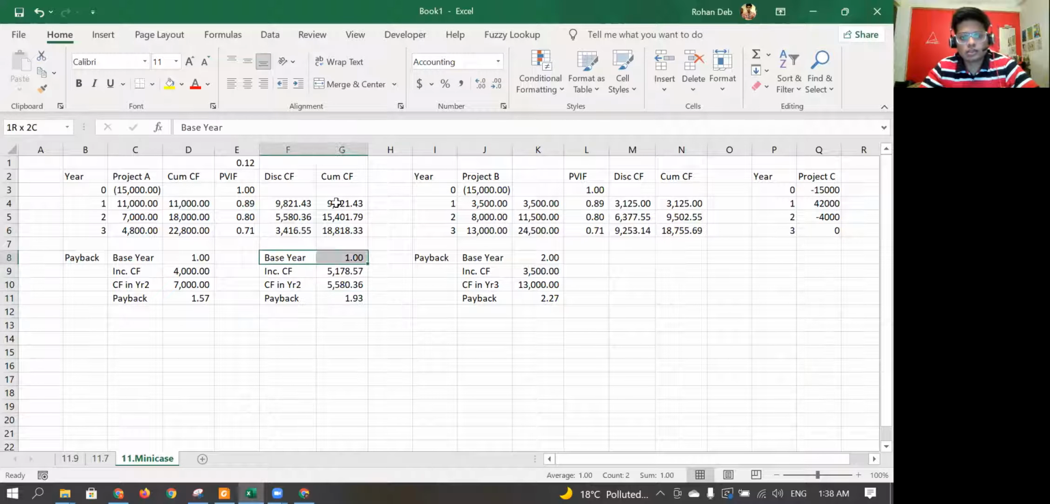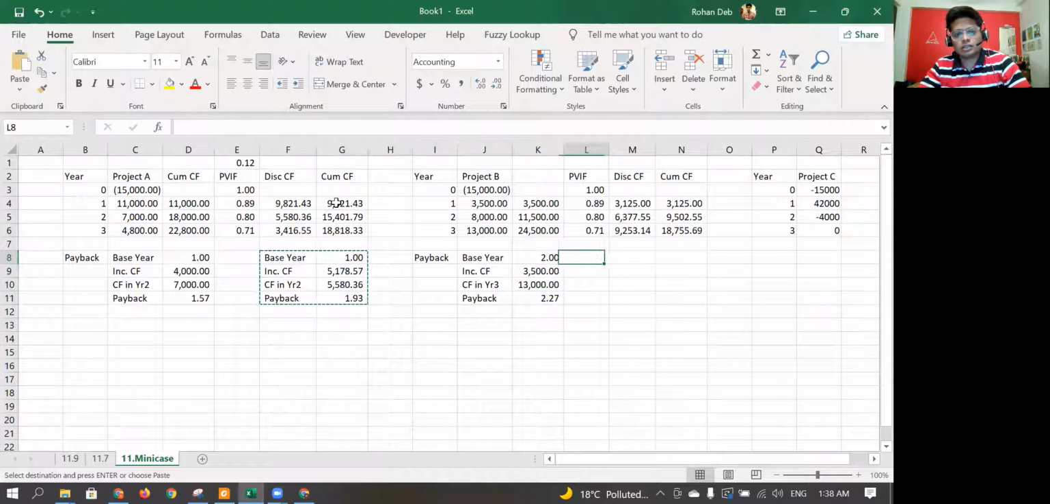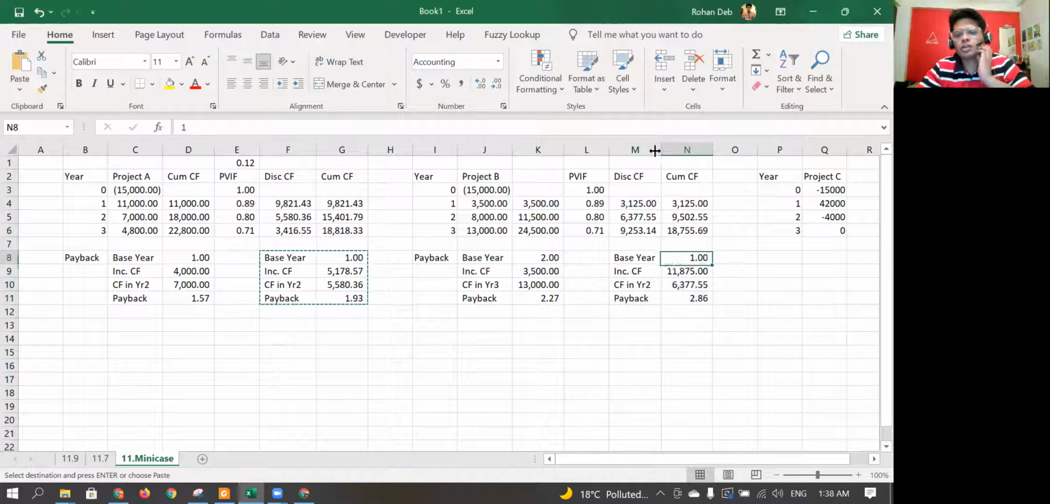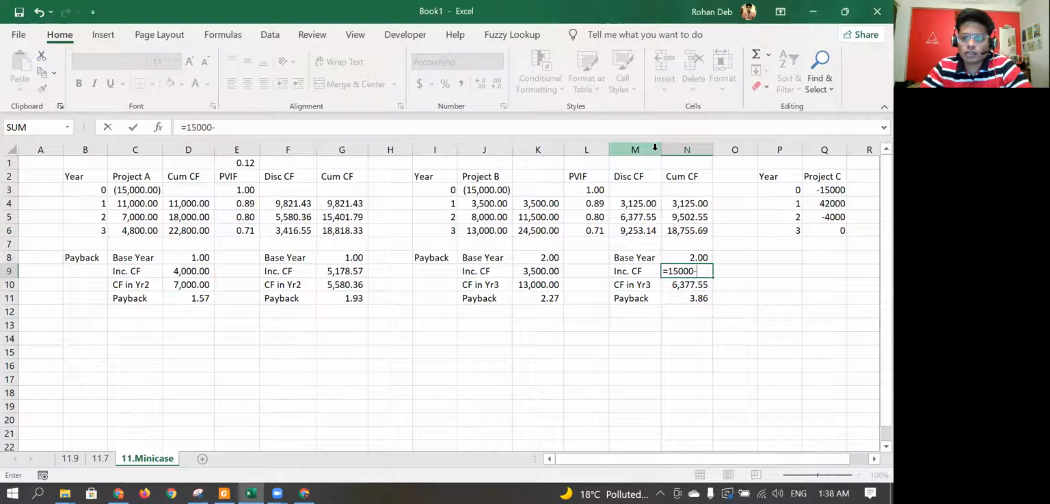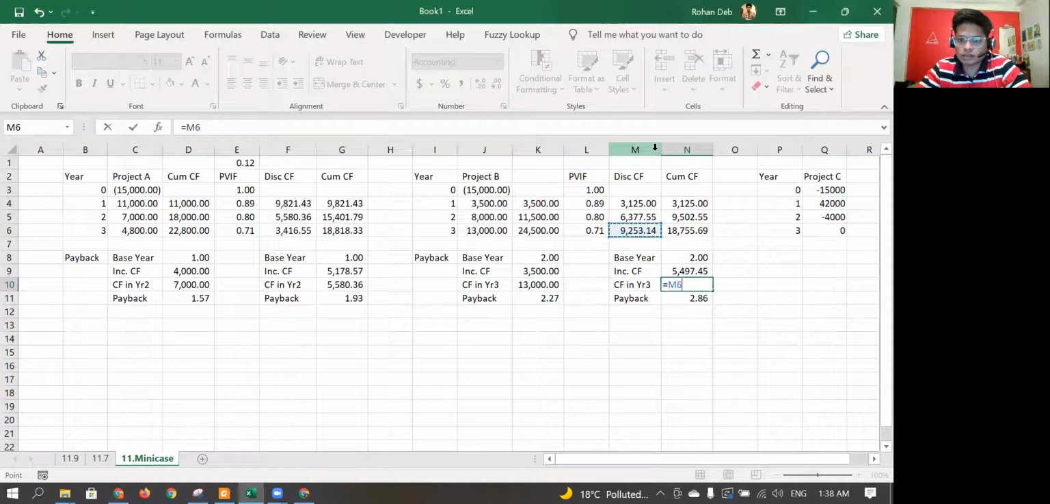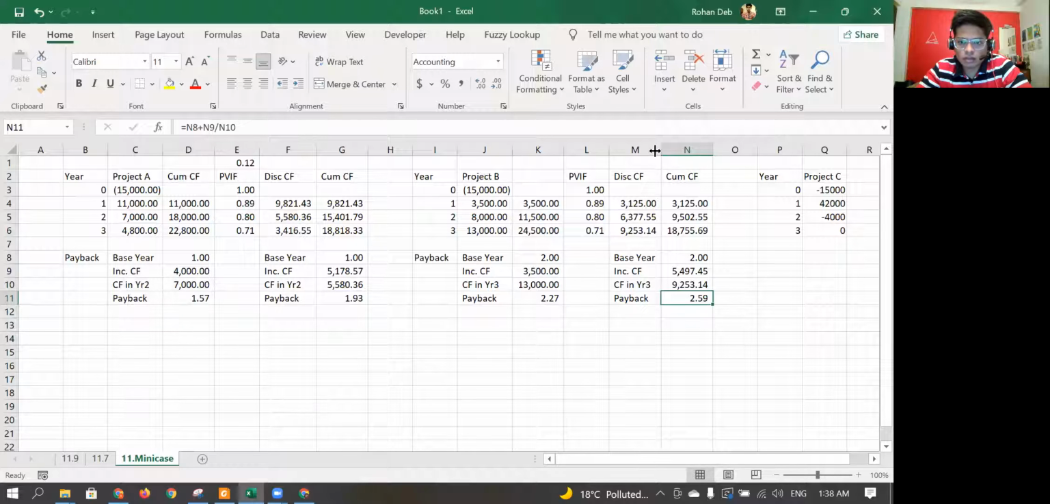Let's copy this again and paste it over here. Again for this one, you can see that 15,000 was my initial cash outlay. So 15,000 is getting recovered somewhere between 2 and 3. So my base here would be 2, and the incremental cash flow is 15,000 minus this, and my cash flow in year 3 is this. And so my payback period is coming to 2.59.